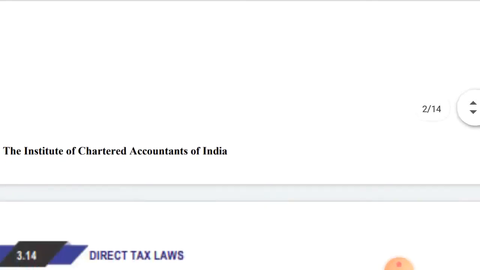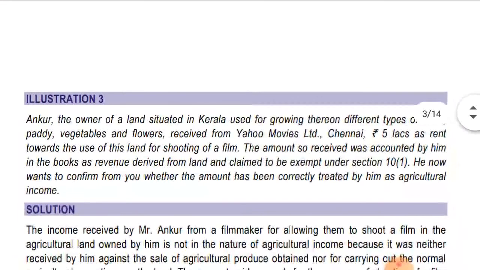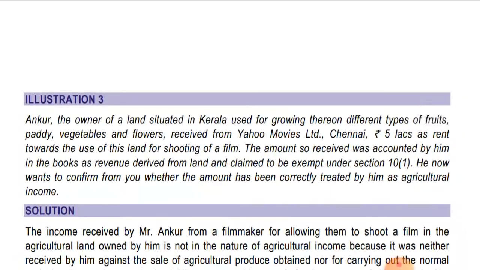Now move to illustration number 3. Ankur, the owner of a land situated in Kerala, used for growing thereon different types of fruits, paddy, vegetables, and flowers, received from Yahoo Movies Limited, Chennai, rupees 5 lakhs as rent towards the use of this land for shooting of a film.